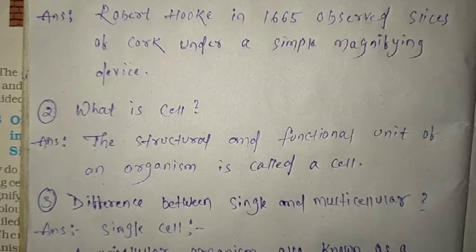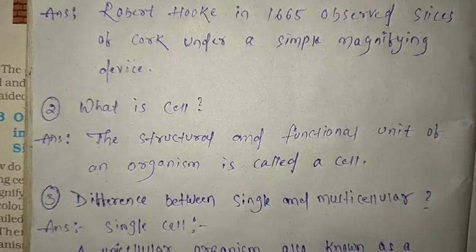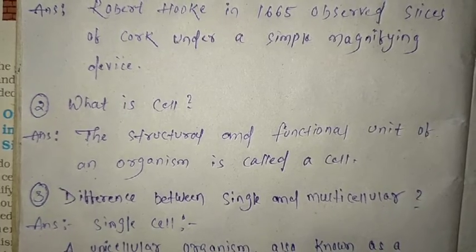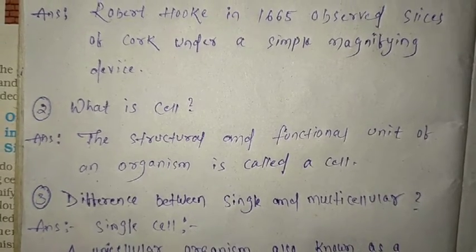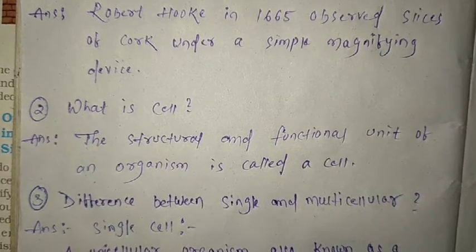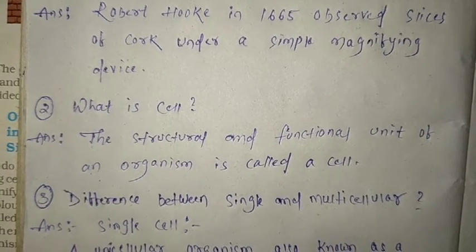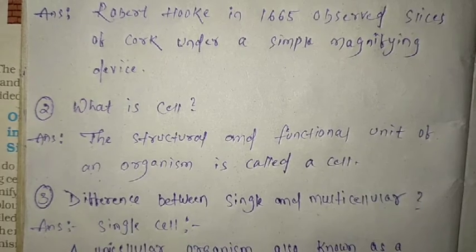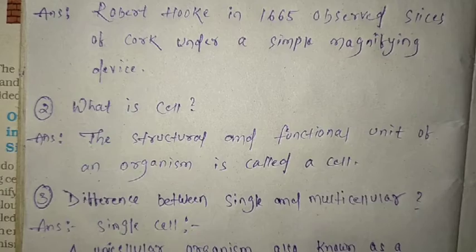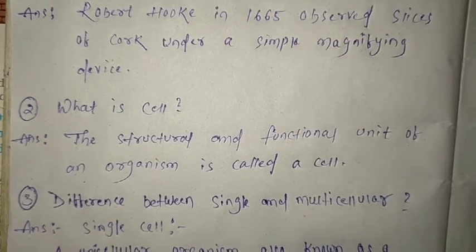Okay, in this chapter, we learn the basic structural unit of an organ, which is the cell. Okay, cell may be compared to the bricks. For example, we take one example, cell compared to bricks. Bricks are assembled to make a building. Similarly, cells are assembled to make the body of every organism.